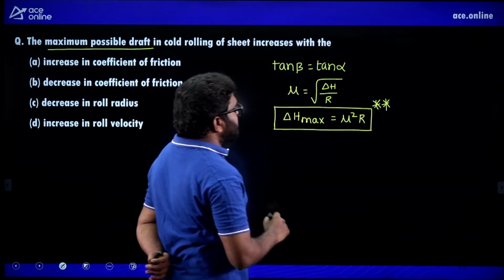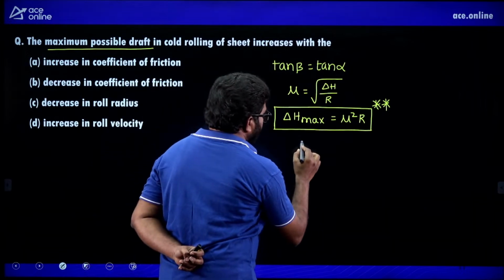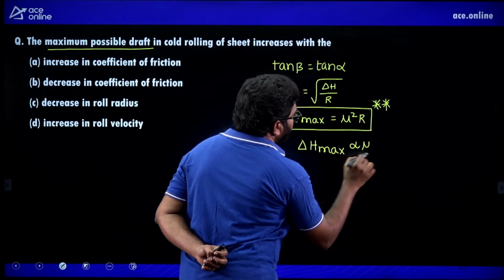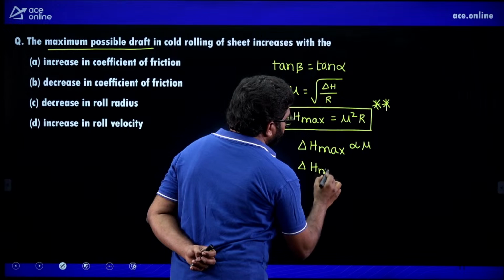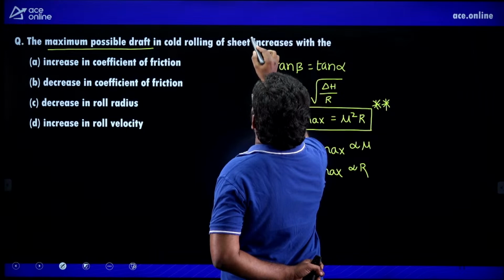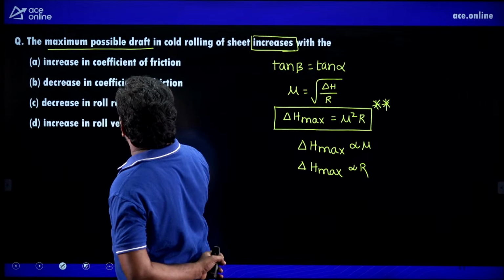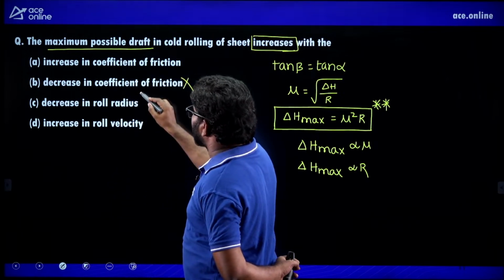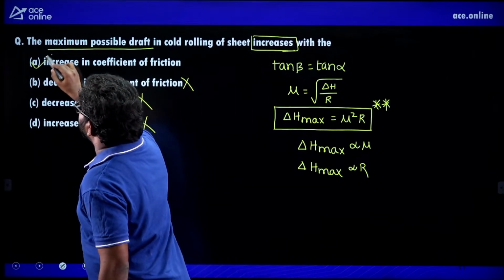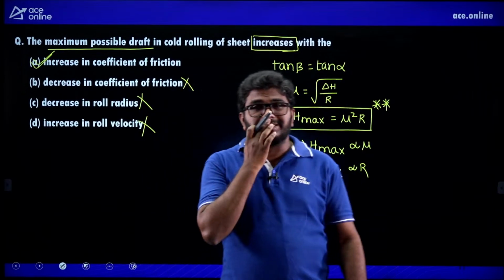Now this maximum possible draft depends on the friction and roller radius. So delta H max is proportional to mu, delta H max is proportional to R. Right. So maximum possible draft of sheet increases with increasing the coefficient of friction. Decreasing the coefficient of friction is not correct. Decreasing the roller radius is not correct. Increasing the roller velocity is not correct. So this is the correct answer. Very, very important. This equation is also very important for exam.